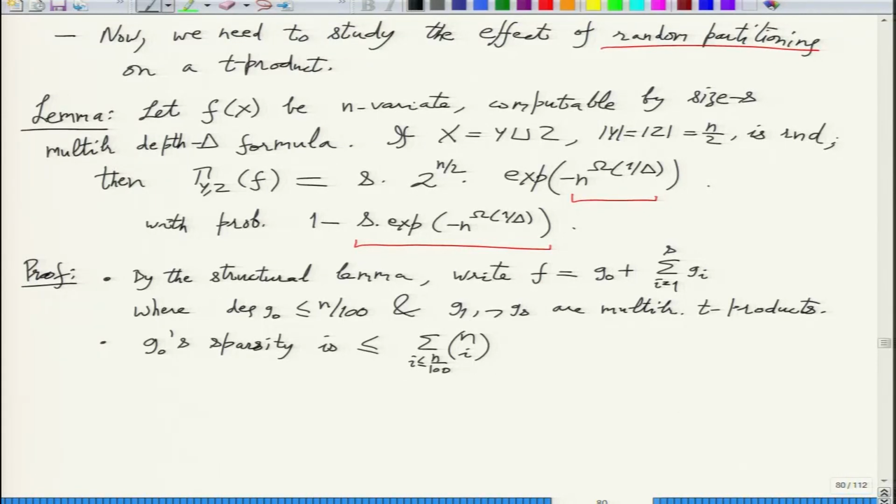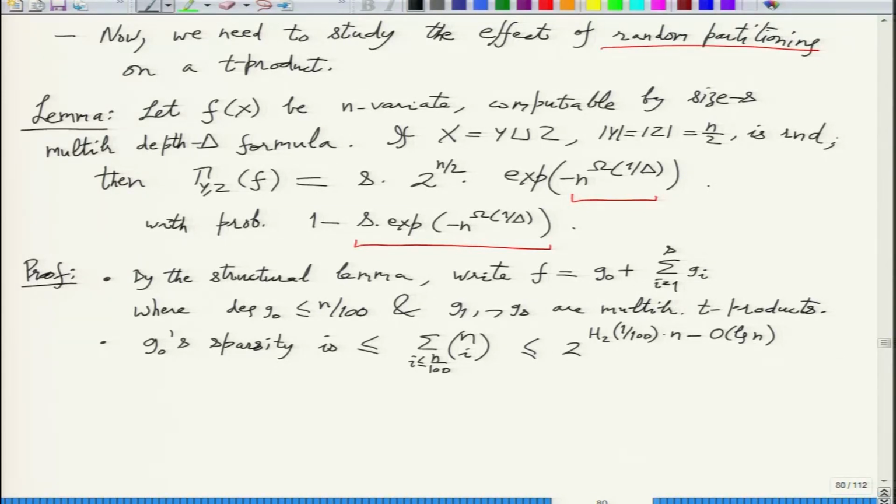So this will come out to be, by Stirling's approximation, 2 raised to H2 of 1 by 100 times n, the entropy function, minus this error function of order log n.